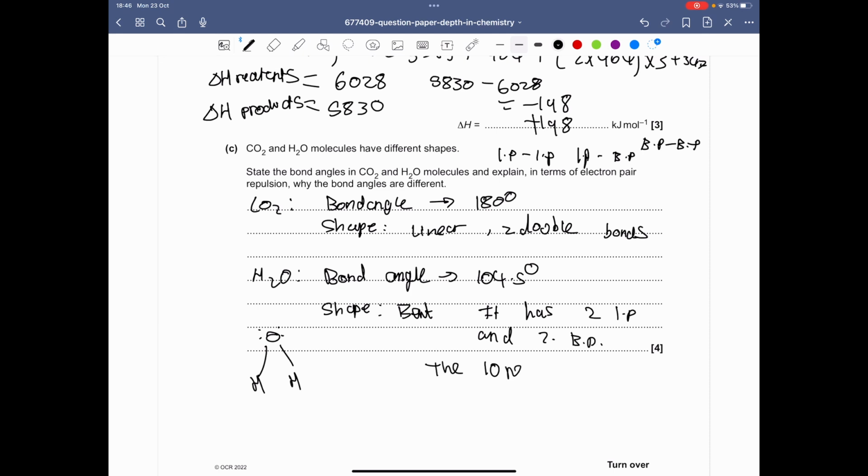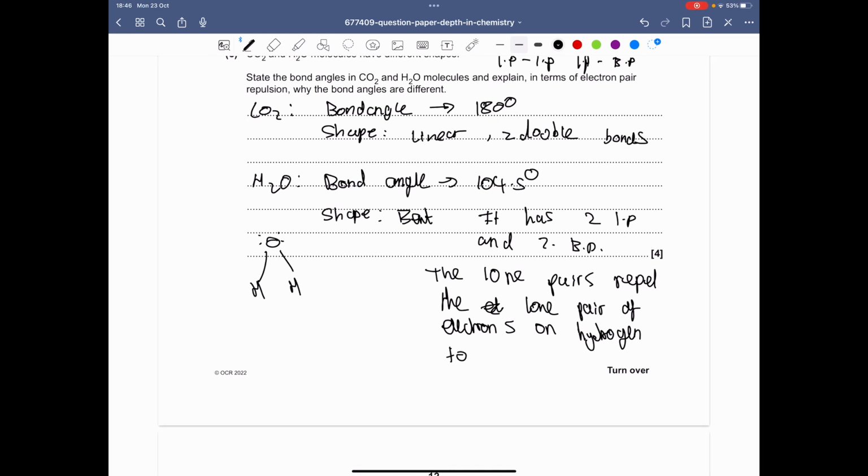The lone pairs repel the bonding pairs, which repels the lone pair of electrons on hydrogen to 104.5 degrees.